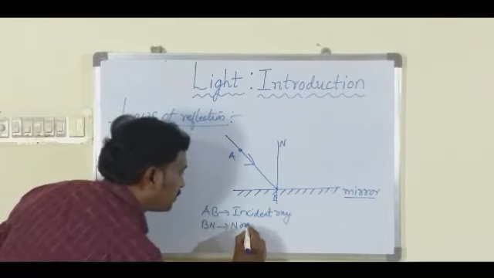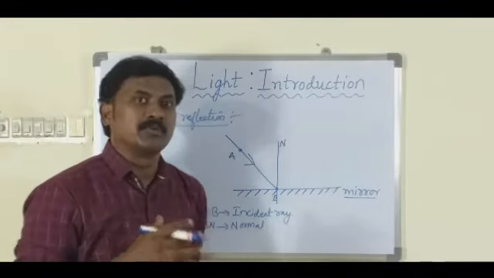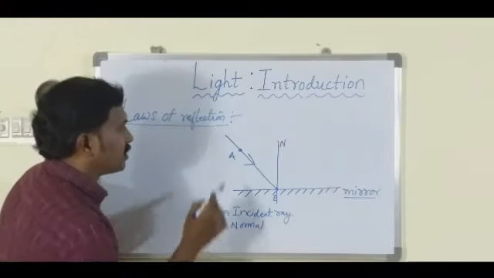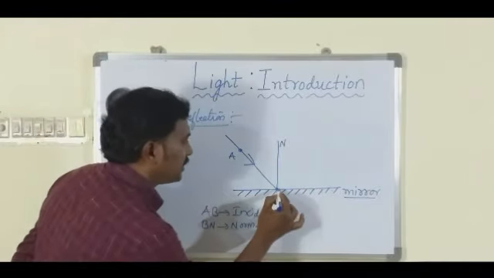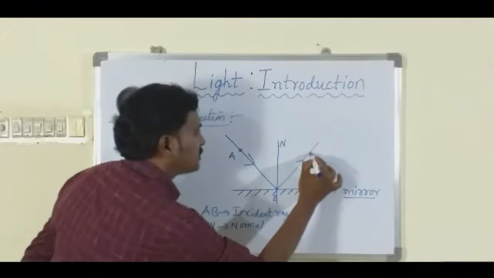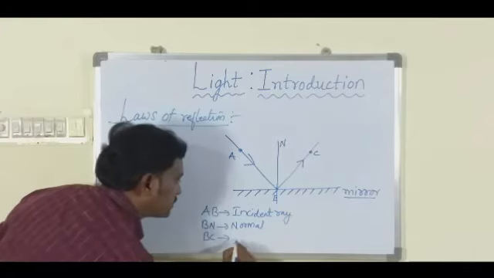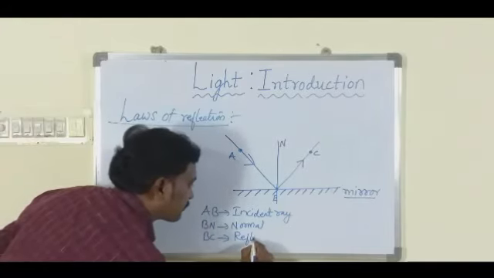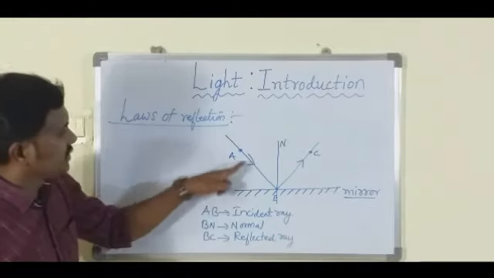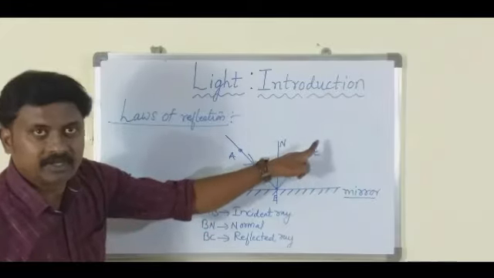Normal is a very important line, and we generally see this normal wherever light is incident on any surface. Now this light ray, after being incident, is reflected in this direction, and I call this C. So BC is called the reflected ray.